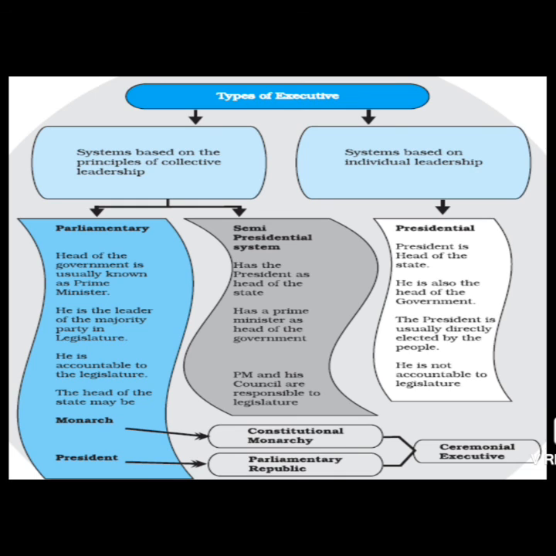So these are, you can say, the types of executive which are based on the system of collective leadership and the system of individual leadership. Now, as I've told you, the USA has a presidential system and all the executive powers are in the hands of the president.